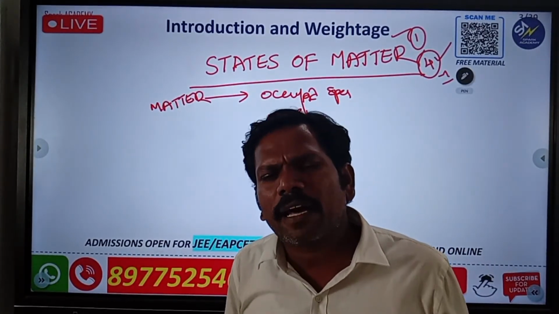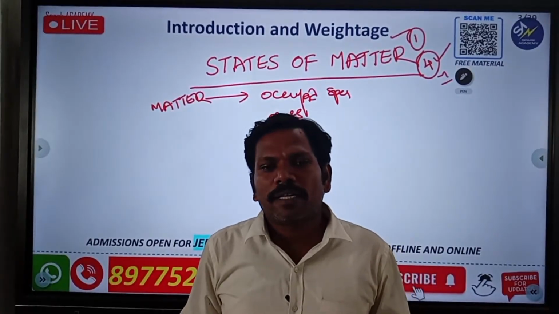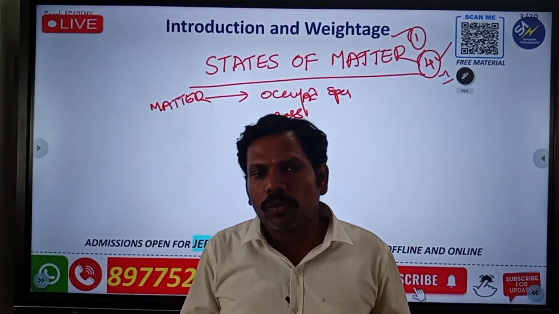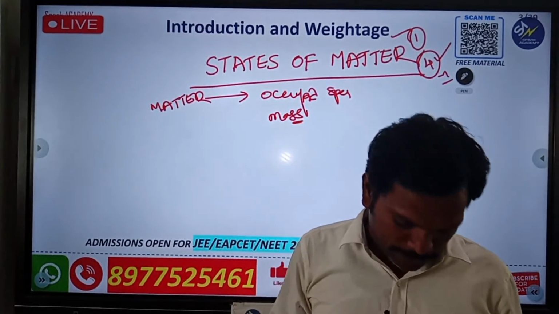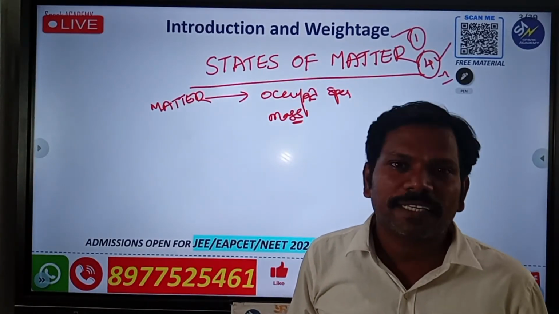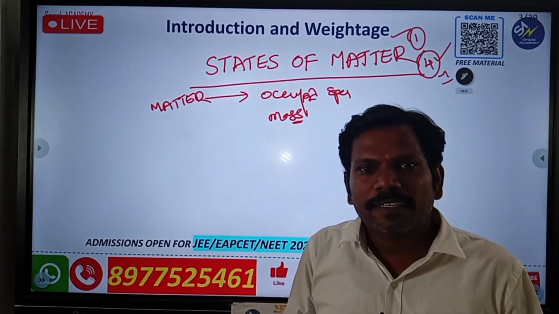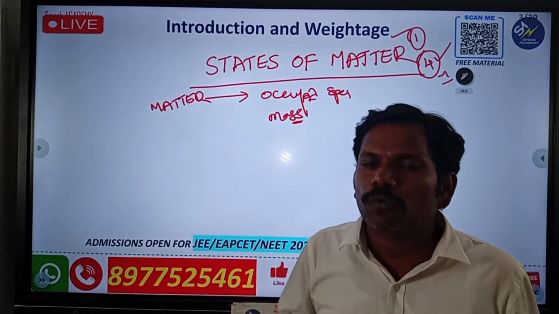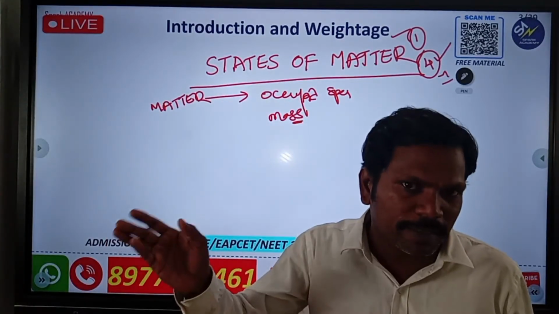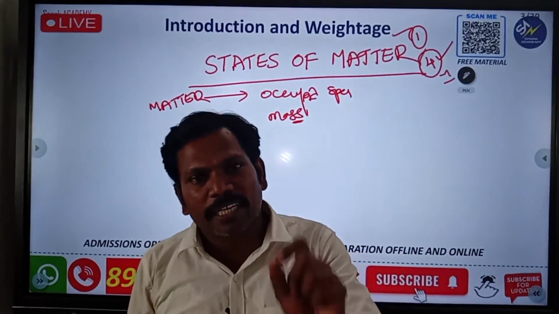Sir, is there any non-matter? Yes, non-matter is also there. Simple. Which ones do not contain mass? For example, feelings. What is that? Sad, happiness, angry. These all come under non-matter. Right now we are not discussing non-matter, that is out of syllabus. We just have to discuss the states of matter, that is matter.